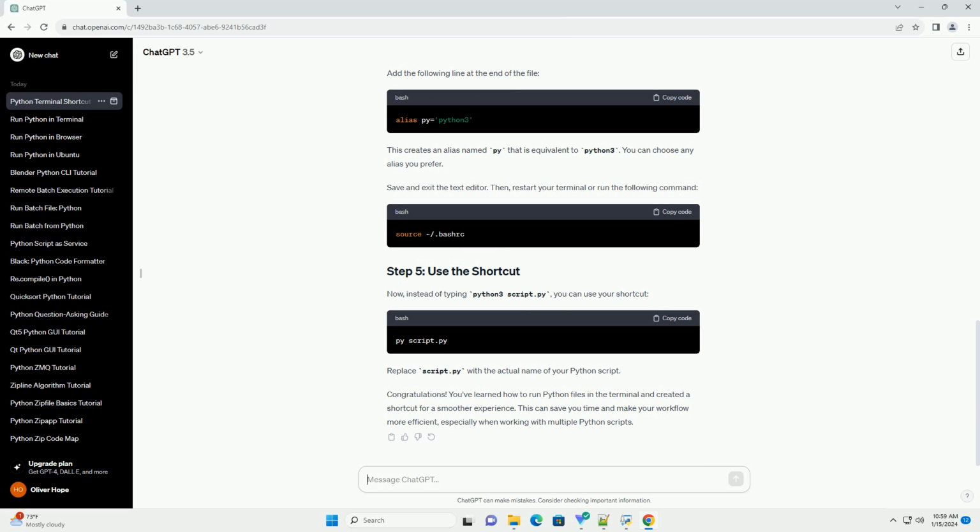Congratulations! You've learned how to run Python files in the terminal and created a shortcut for a smoother experience. This can save you time and make your workflow more efficient, especially when working with multiple Python scripts.